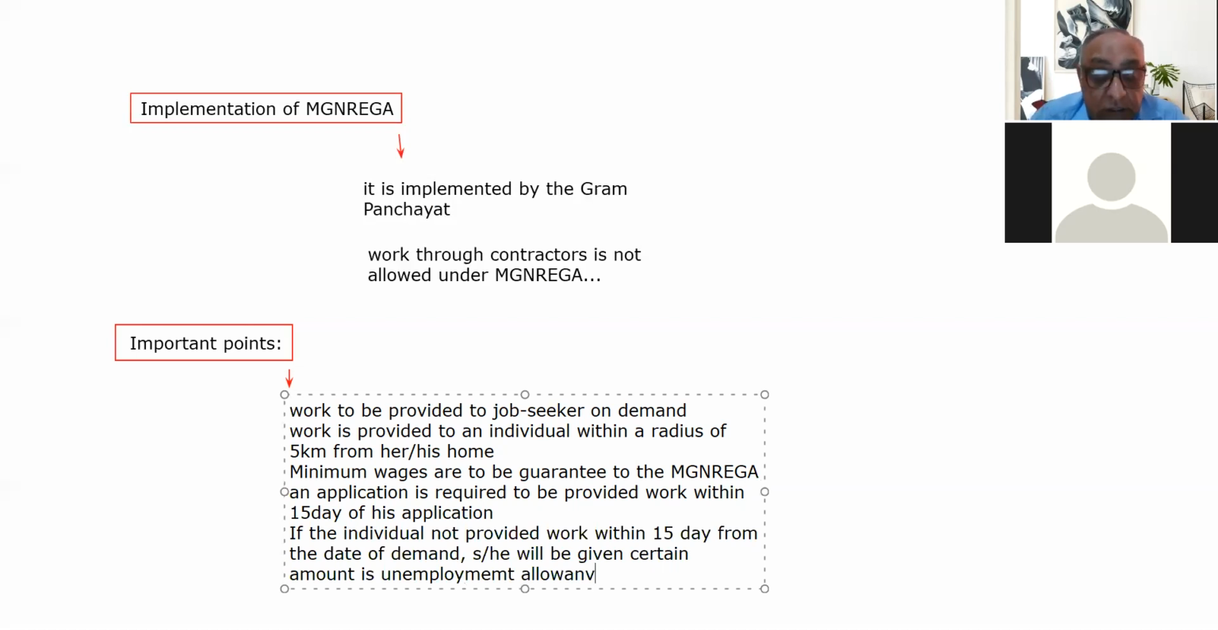Unemployment allowance. Right? So that is important. It means within 15 days, the job has to be provided. If the government fails to provide the job within 15 days of the date of application, the person has to be provided the work. That is the obligation of the panchayats. Otherwise, the unemployment allowance will be given to that person, right? So these are some of the important points about the Mandeka.